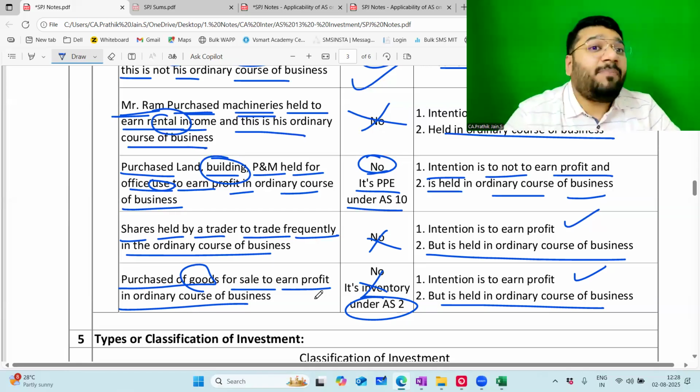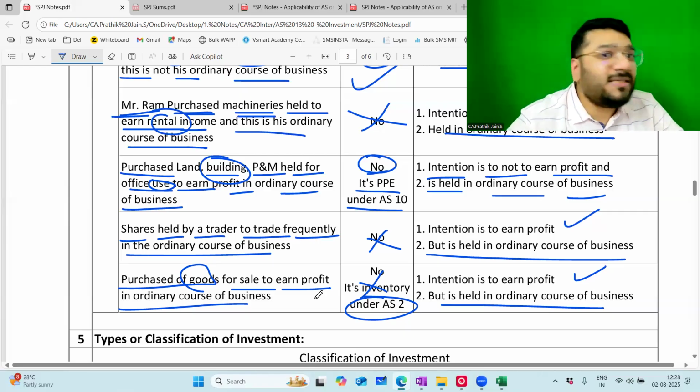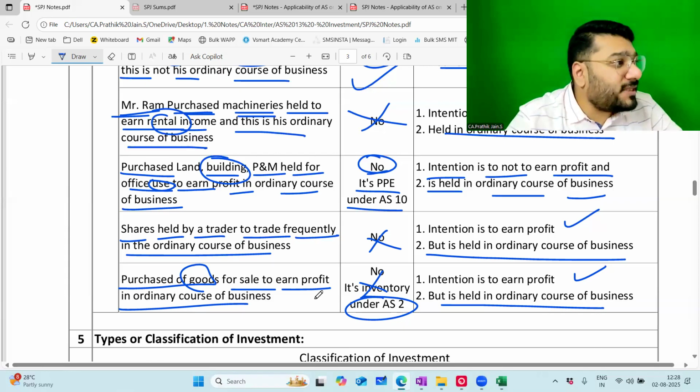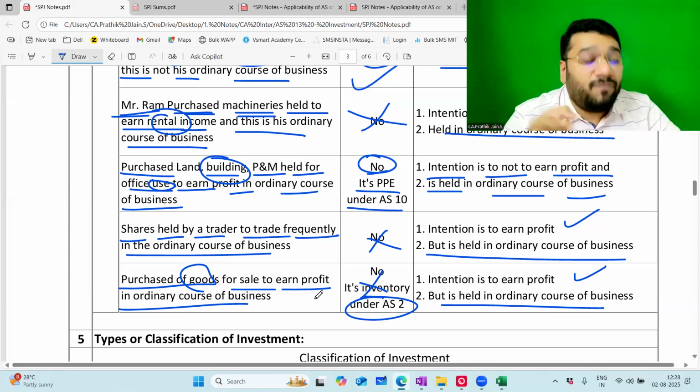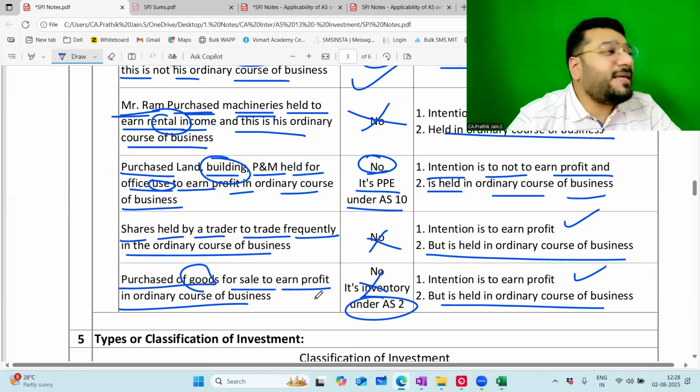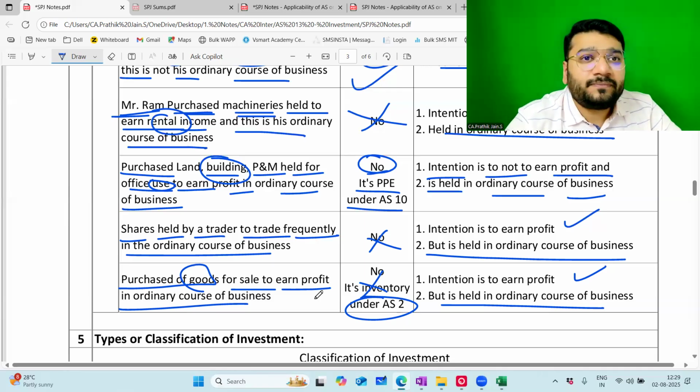So if I'm putting money in PPF, what is the intention? To earn interest out of it. That is the motto, and this is not the ordinary course of business. So the money that you put in PPF will also be your investment as per AS 13. Any other doubts? If no, I'll go forward. Okay.